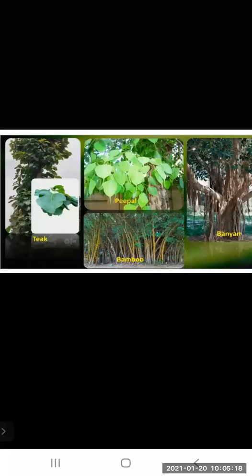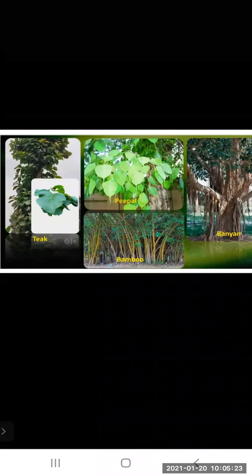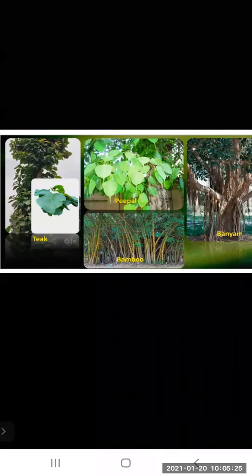The type of trees found here are banyan tree, peepal, teak and bamboo tree. So you can see in the picture the teak tree, then the peepal tree, bamboo and the banyan tree.